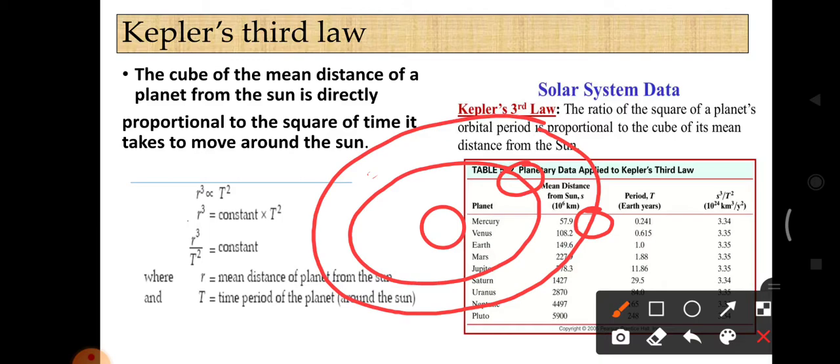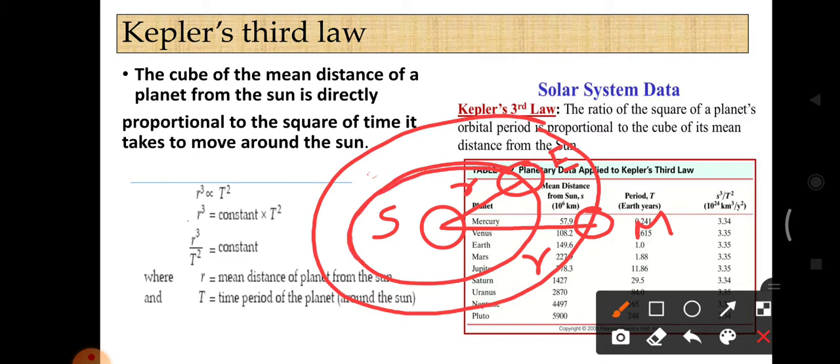This is the distance between the sun and earth, and this is the distance between the sun and Mars. The distance between the sun and earth is r, and the distance between the sun and Mars is also r.